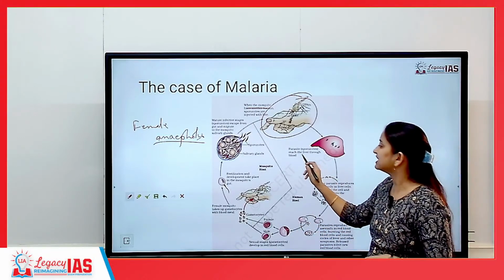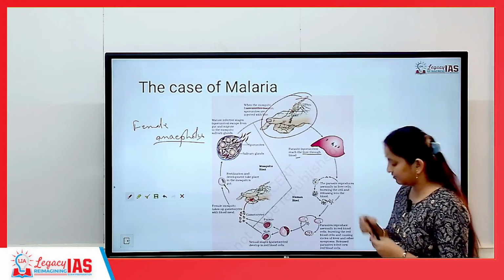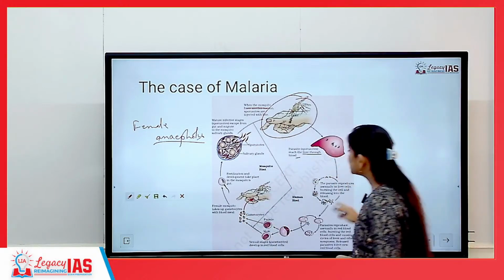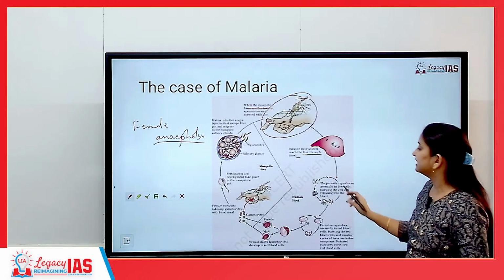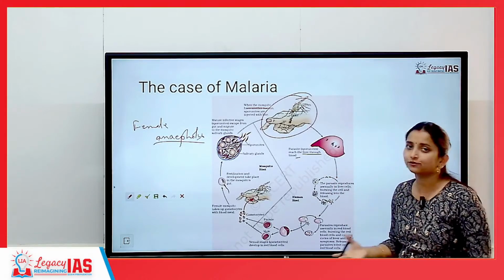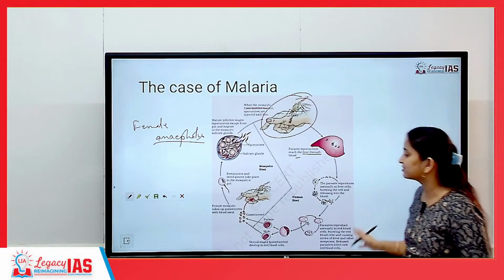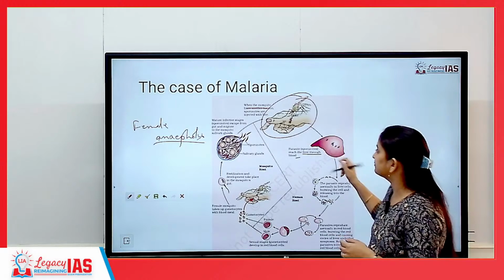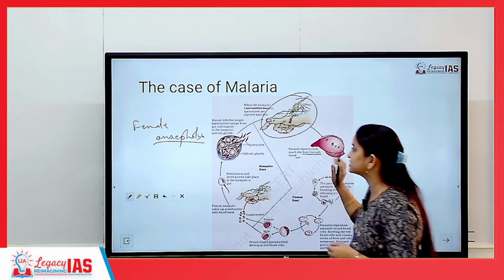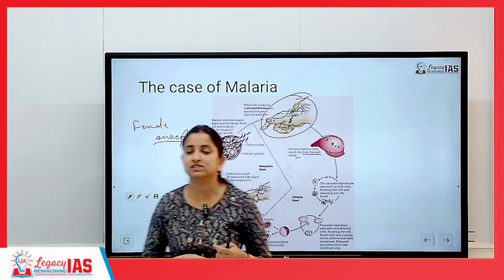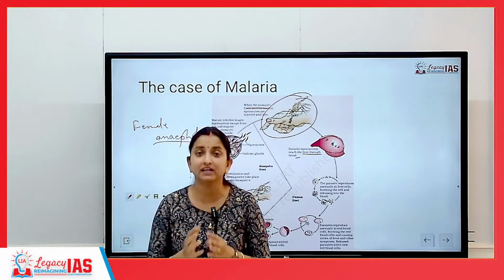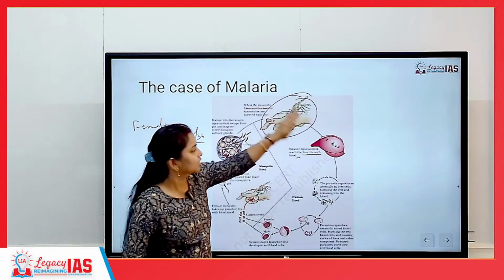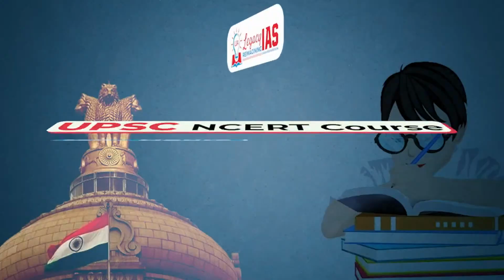The parasite reaches the liver through blood, via blood this parasite is able to reach the liver. As soon as it reaches the liver, it will reproduce and proliferate, and from the liver it will get transported into different parts of the body. So now the person is suffering. If the malarial protozoa is found in the liver and has started to proliferate, then the person starts suffering from malaria. So at this stage we have detected that the person has started suffering from malaria.